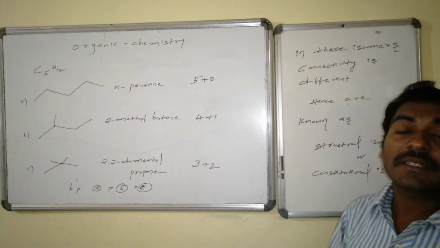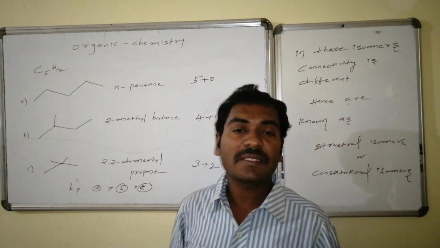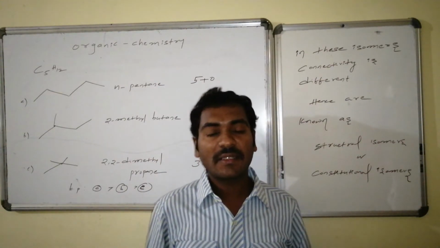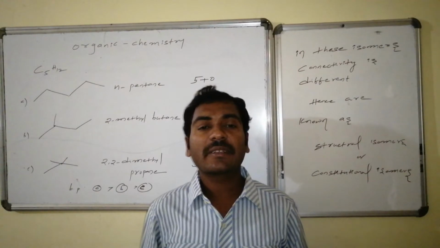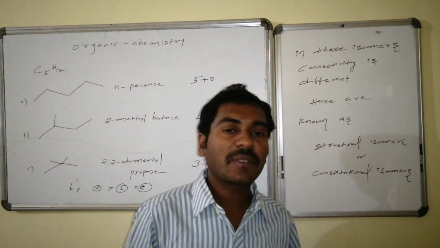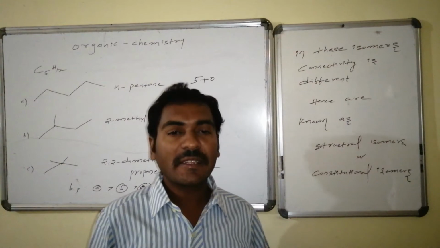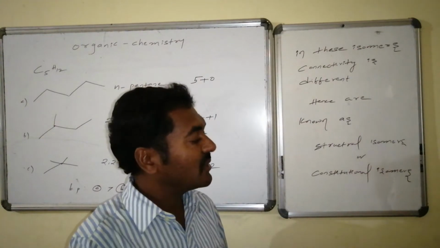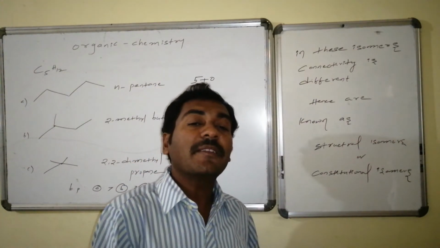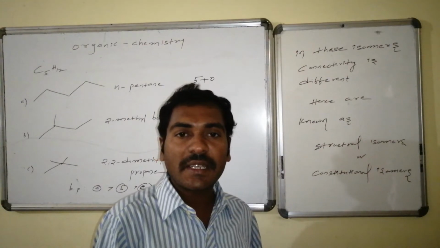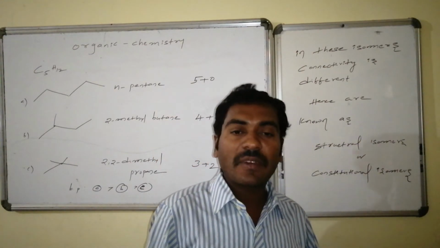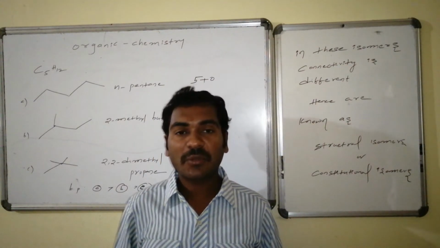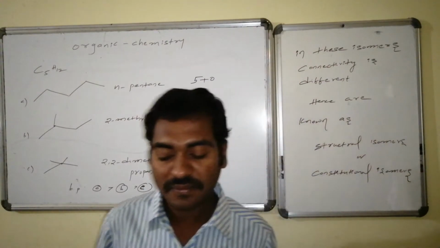Such kinds of isomers are said to be structural isomers, otherwise constitutional isomers. That is, isomers that differ in bond connectivities. Isomers that differ in carbon-carbon connectivities are said to be constitutional isomers. Not only carbon with carbon, but also with other atoms. Here, carbon-carbon connectivities are different. Such isomers, in which there is a difference in connectivity, that is bond difference, are known as constitutional isomers. Otherwise, the other name for constitutional isomers is structural isomers.